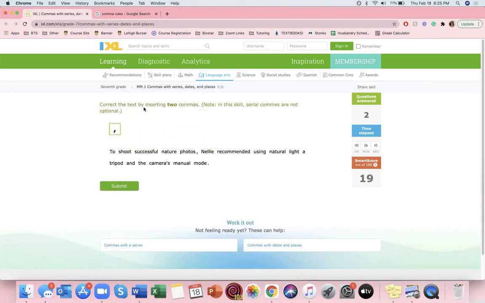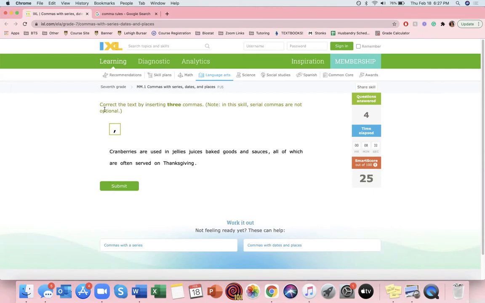Okay, so correct the text by inserting 2 commas. To shoot successful nature photos, Nellie recommended using natural light, a tripod, and the camera's manual mode. As we can see here that this sentence has a series or a list. And from the last example, you'll put a comma after each individual item. So it would be Nellie recommended using natural light, comma, a tripod, comma, and the camera's manual mode.